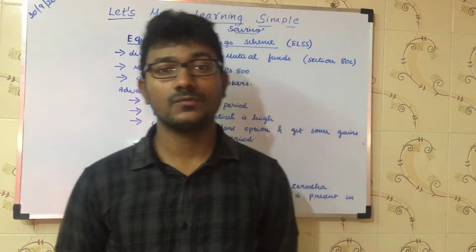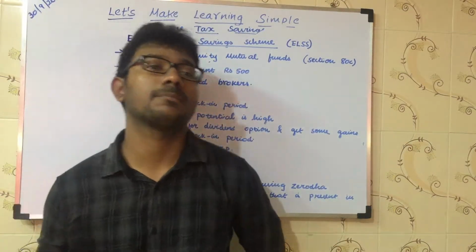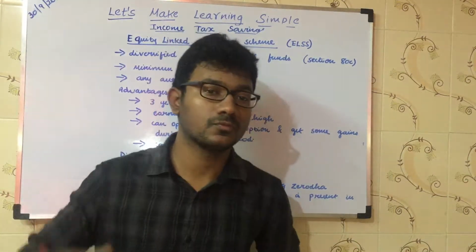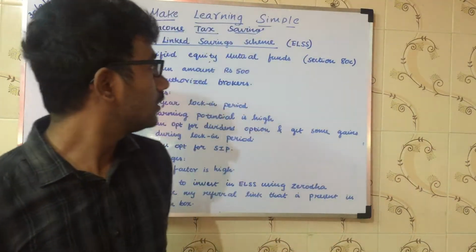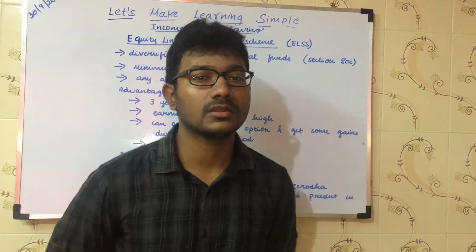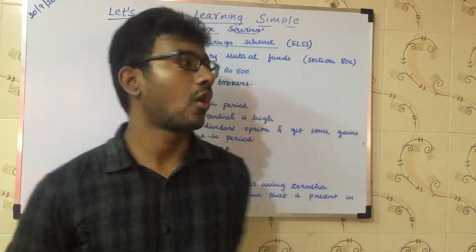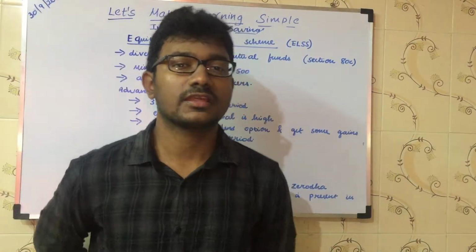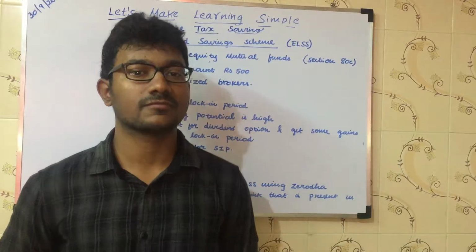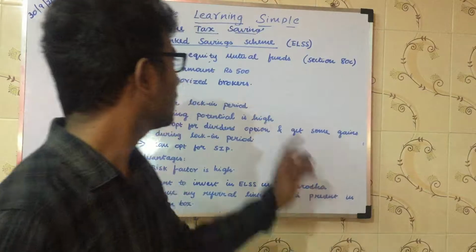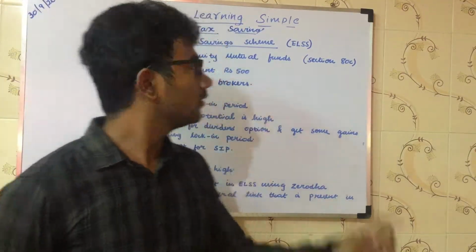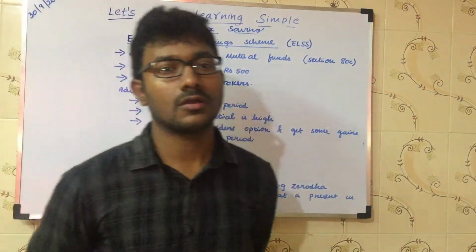So you can directly invest in stocks. I have a separate playlist for that, so please watch those videos to enhance your knowledge. Since we are at the initial stages, you can also opt for mutual funds. Mutual fund means there is someone who is managing these stocks for us.